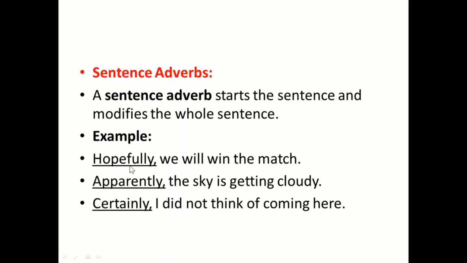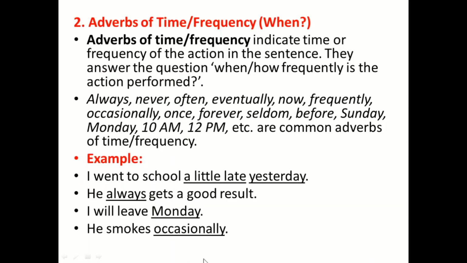So hopefully is a sentence adverb. Apparently the sky is getting cloudy. Certainly I did not think of coming here. Standing separately, presenting this sentence, that's why this is a sentence adverb.